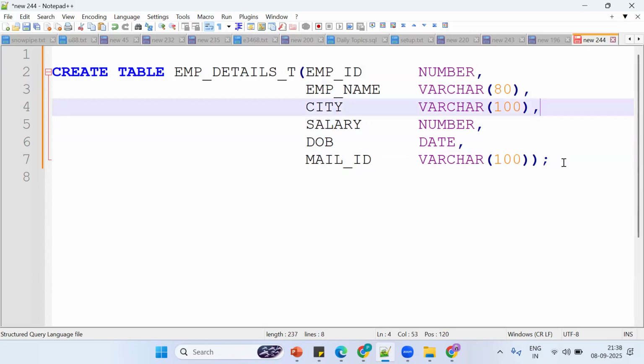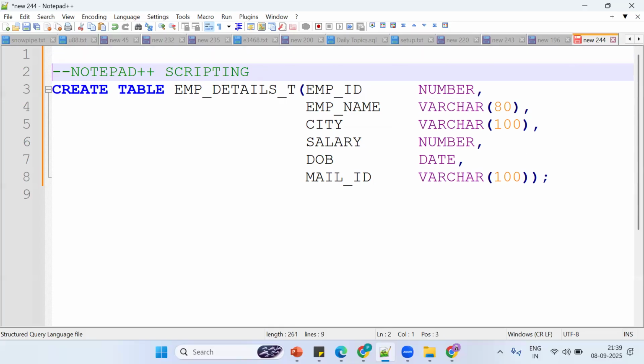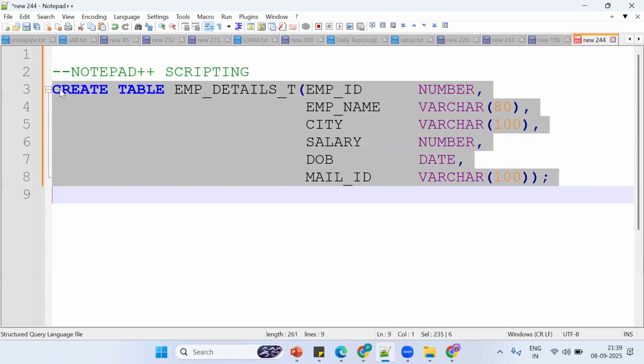This is Notepad++. Tell me, does the table get automatically created? Not here. If we execute this in SQL, yes, it will be. Now remember, this is only for writing purpose. This is only for scripting.